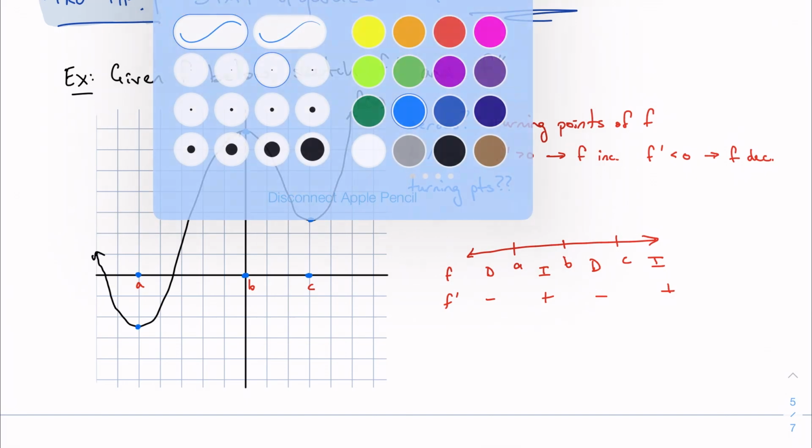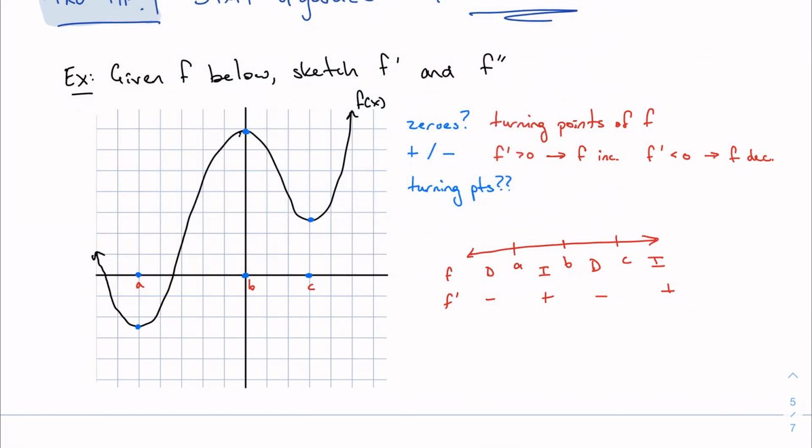It's just a sketch. I know that around A, I'm moving from negative values to positive values. So I just know somewhere around here, I'm going from negative to positive. And I'm just going to draw that little tick mark in as a guide right now. I know that around B, I'm going from positive to negative. So I've got to look kind of like this. And then around C, I'm going from negative to positive. So now I've got my little tick marks to help me.